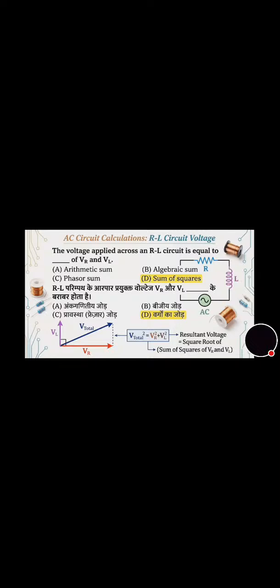The voltage applied across an RL circuit is equal to dash dash of VR and VL, and its correct answer is option D, that is sum of squares. Now move toward the next question.